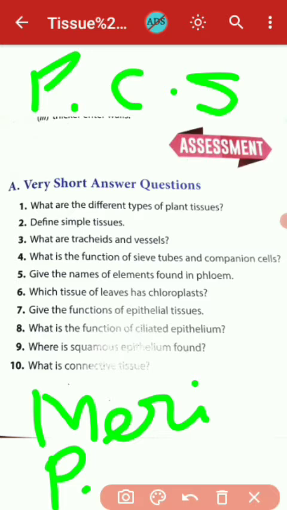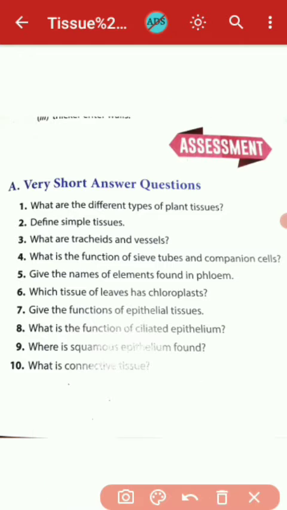Now 4. What is the function of the sieve tube and companion cells? So the function of sieve tube is to provide the transportation function of food, and companion cells help them to function, supply the food material, which are the phloem parenchyma. So dear student, come to the next, give the names of the elements found in the phloem.